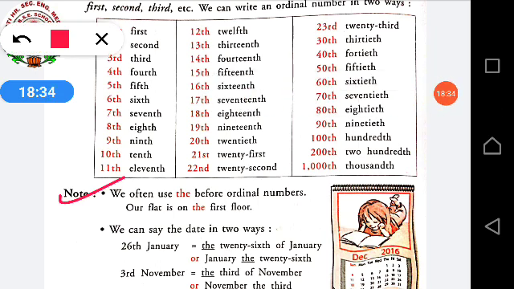We often use the before ordinal numbers. Our flat is on the first floor. We can say the date in two ways. 26th January, the 26th of January, or January the 26th. Both are correct. In the ordinal form, both are correct. In the same way, 3rd November, the 3rd of November, or November the 3rd.